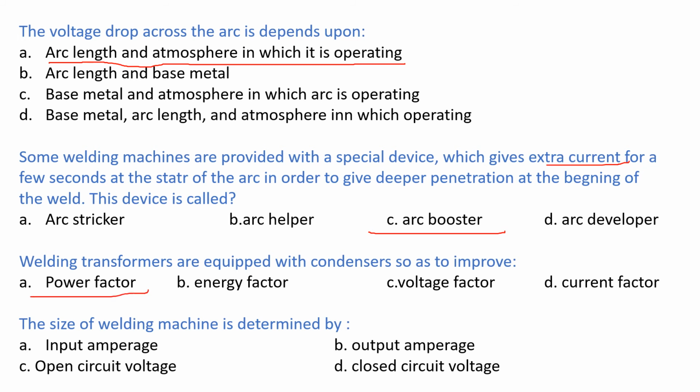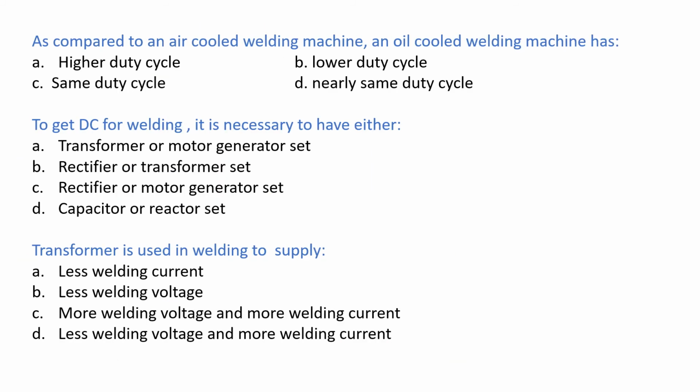The size of a welding machine is determined by, options: input amperage, output amperage, open circuit voltage, closed circuit voltage. The correct answer is output amperage. As compared to an air-cooled welding machine, an oil-cooled welding machine has, options: higher duty cycle, lower duty cycle, same duty cycle, nearly same duty cycle.